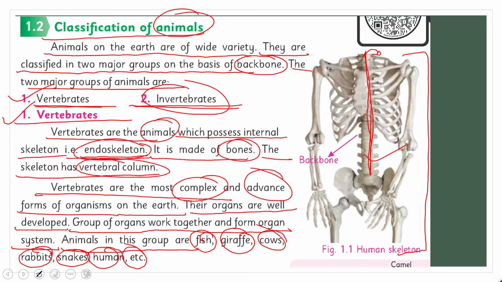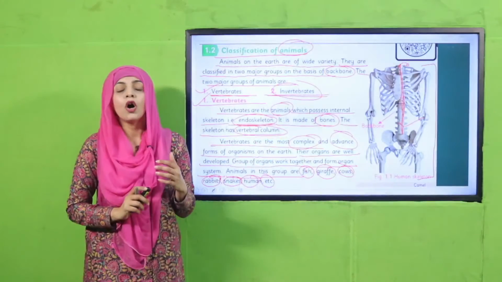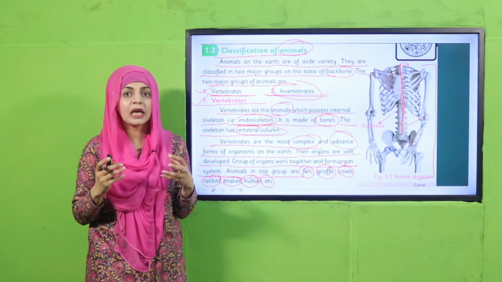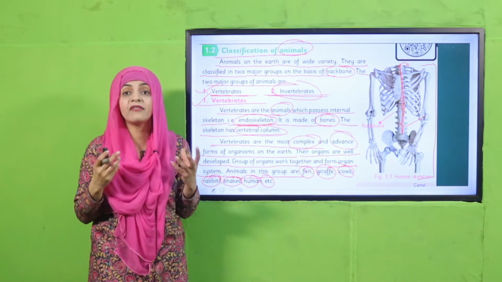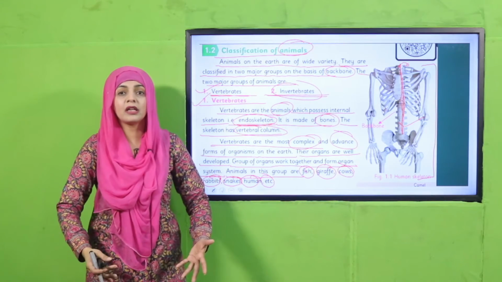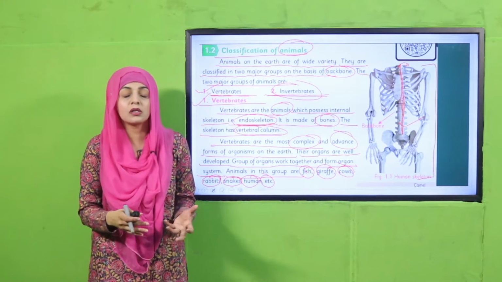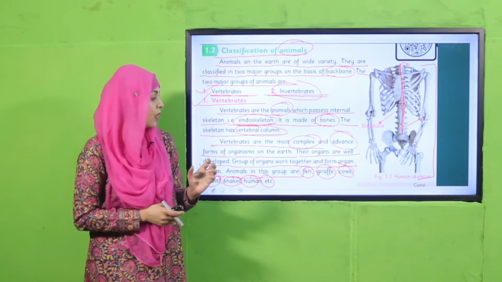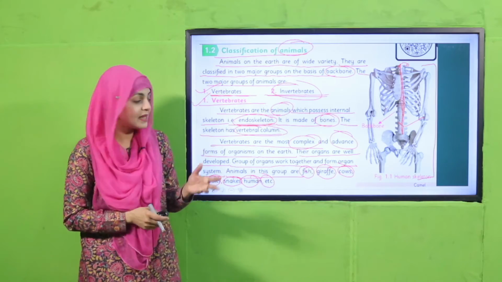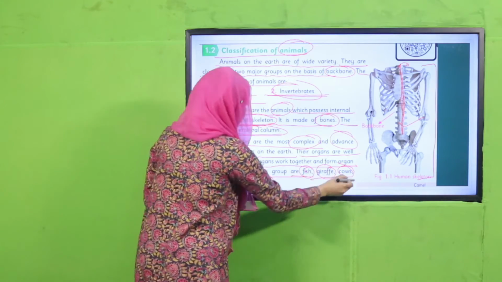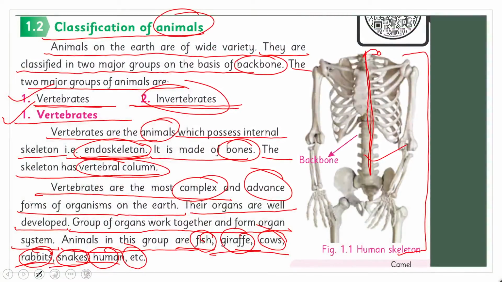So my dear students, ये complex group है vertebrates जो है और इनकी bones जो है होती हैं, well developed skeleton होता है, well developed organ system होता है इनकी body के अंदर like brain, heart, lungs and other organs. और इसके अलावा जो इनकी examples हैं, they are fish, giraffe, cows, rabbits, snakes, even humans.